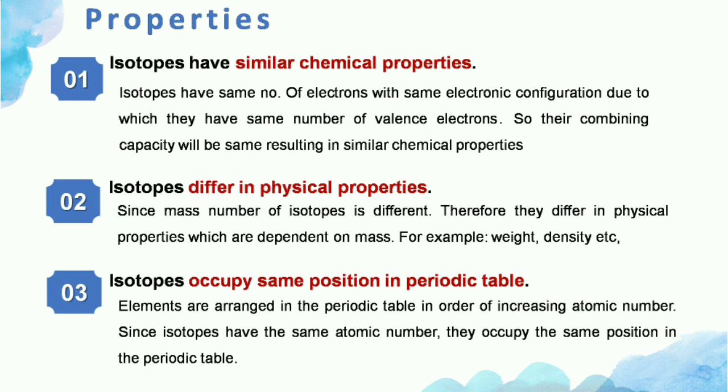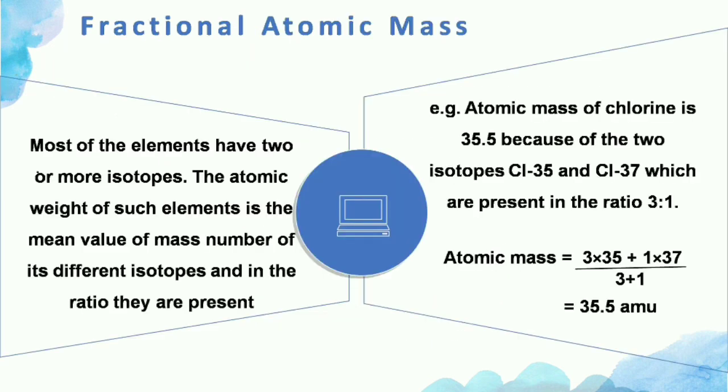Then you must have seen that the atomic mass of some elements like chlorine, iodine is written in fractions. Generally, we find out the mass number by adding the number of neutrons and protons present in an atom. But the number of neutrons and protons are always present in whole number. So why the mass number of some elements is written in fractions? The reason for it is also related to the occurrence of isotopes.